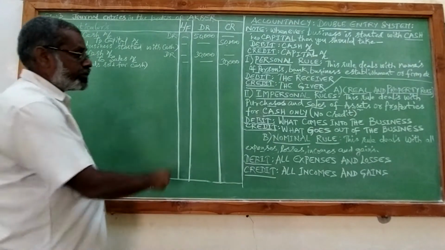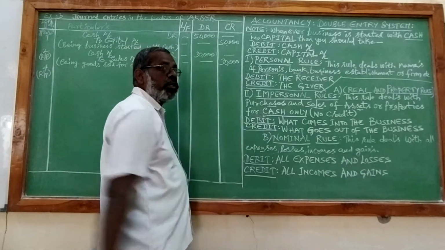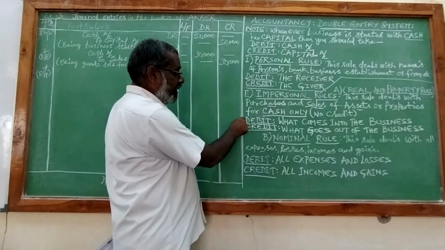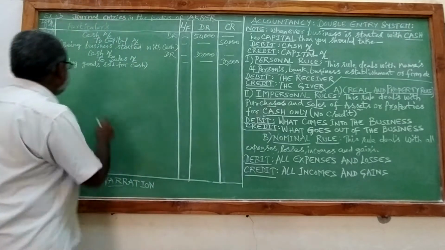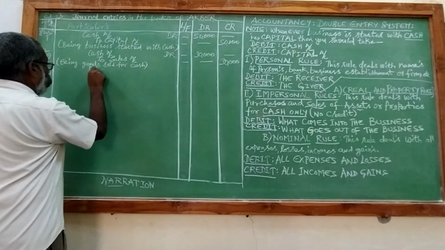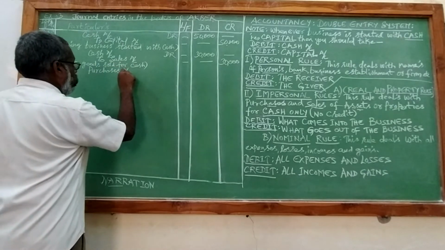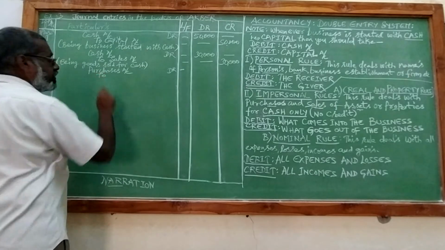The formula is debit what comes into the business, credit what goes out of the business. When you are purchasing goods for cash, what is coming in? Goods are coming into the business in the form of purchases. What is going out of the business?